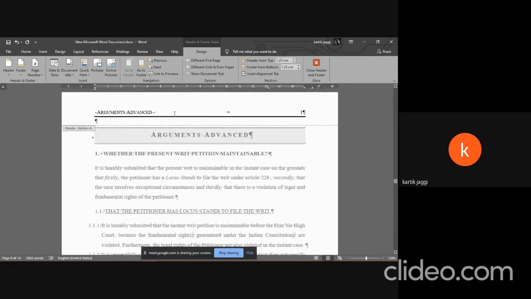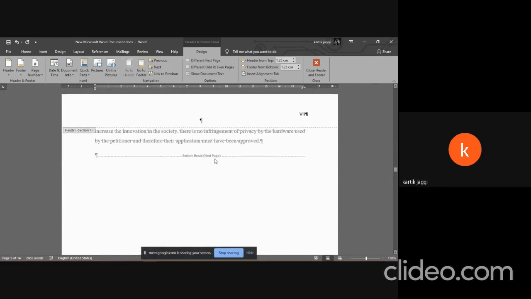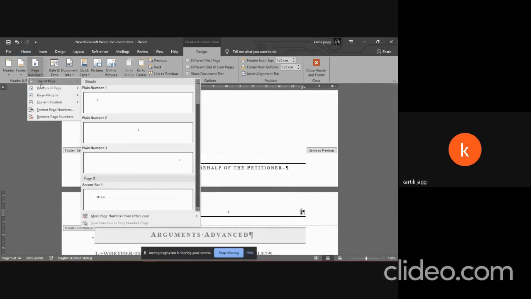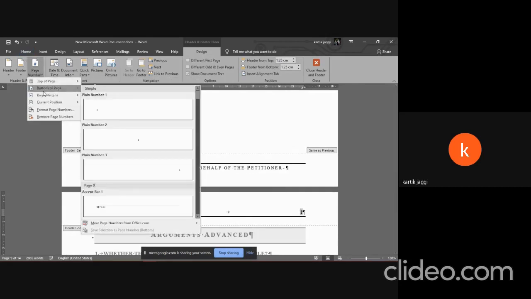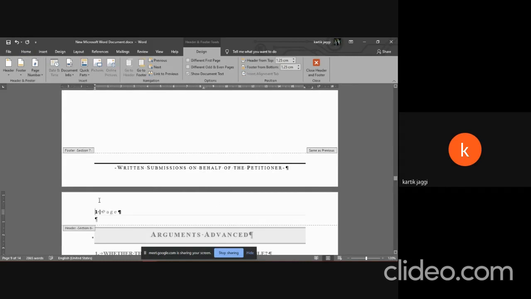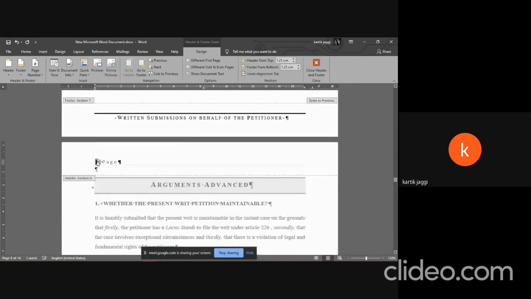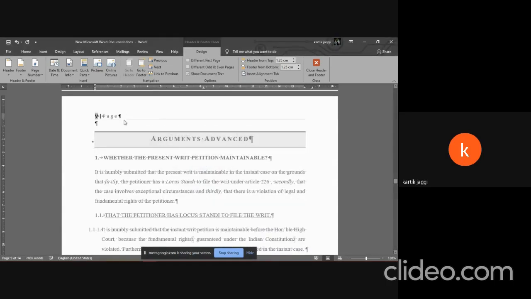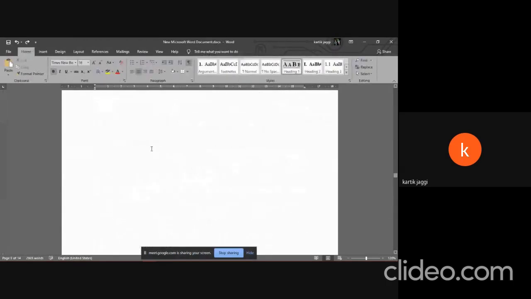Now, moving on, we have arguments advanced. So here, because this particular page has a section break, we can have different page numbering here. And all you need to do is go to page number, top of page, or bottom of page if you're inserting the page numbers in the footer. Top of page, select, for example, I want this one. So just like that. And again, I can have it start at whatever number I want and in whatever format I want. But I'm not going to do that because we'll have it as one.